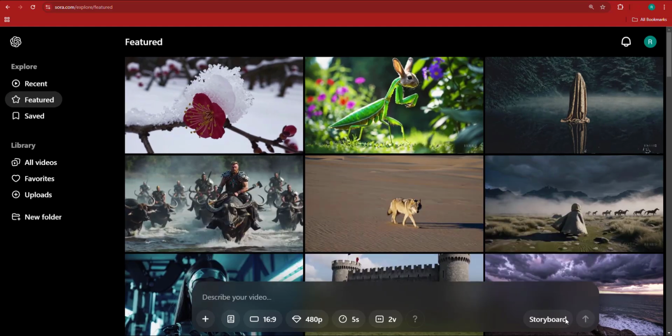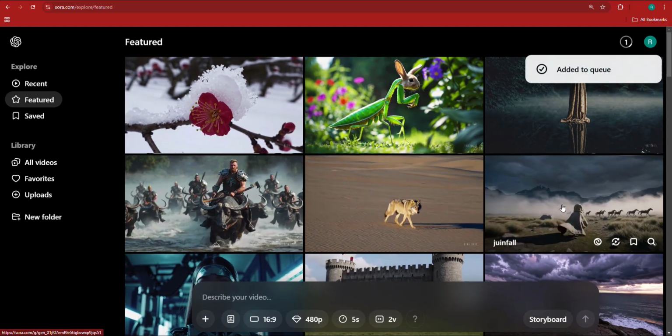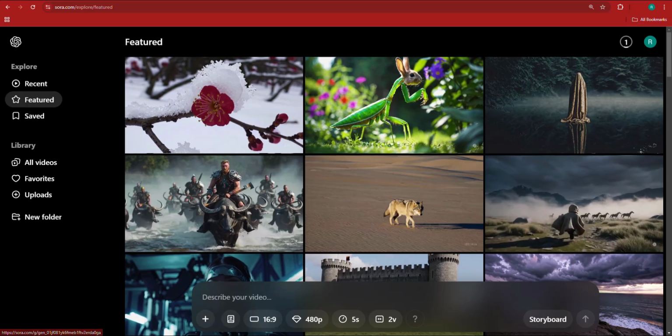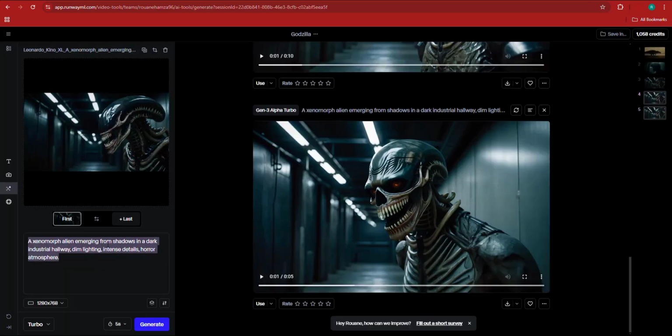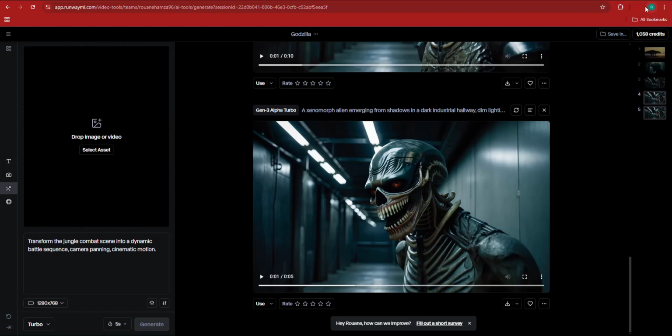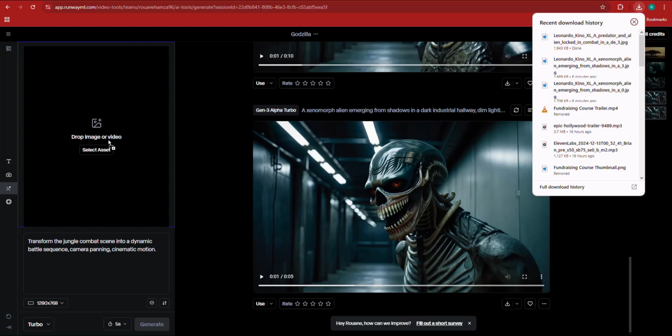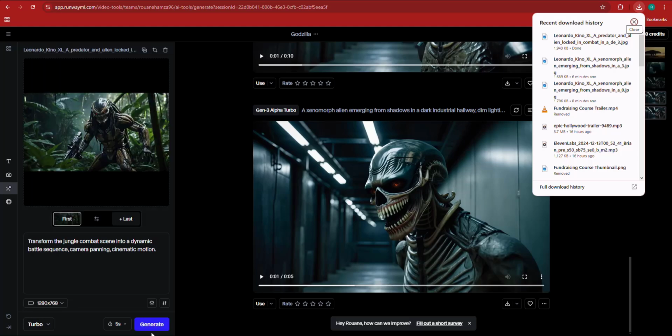Now ChatGPT knows better. Now this was added to the queue. Hopefully it doesn't violate any guidelines. In the meantime, I'm going to use a different prompt here, and I'm going to actually delete this image. I'm just going to drag and drop the image of the predator. So let's hit the send button, and let's see right now what the image of the predator is going to do.